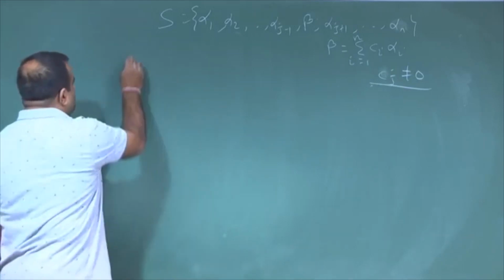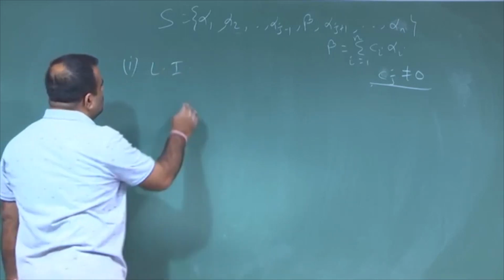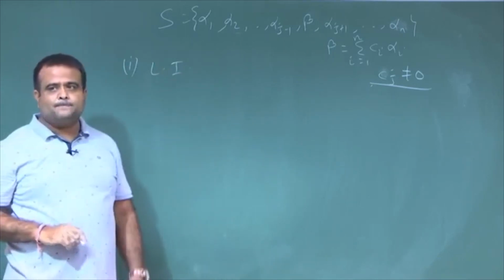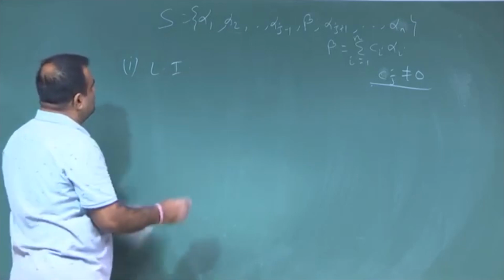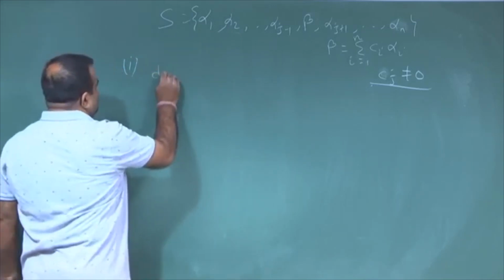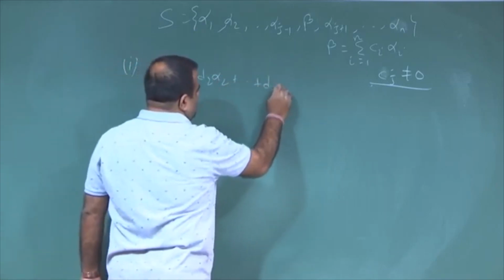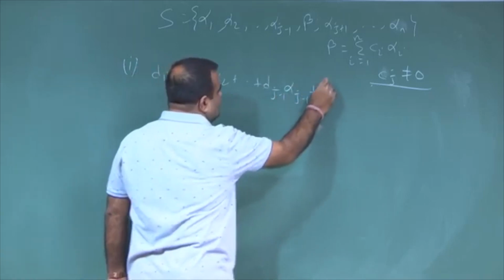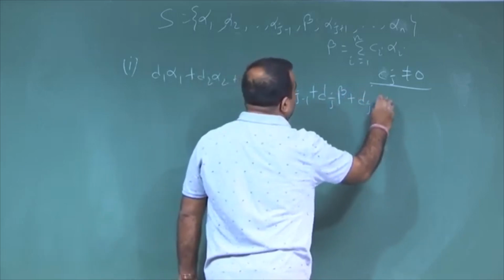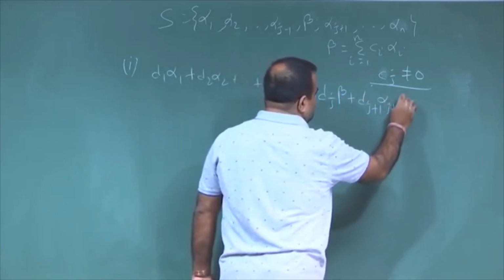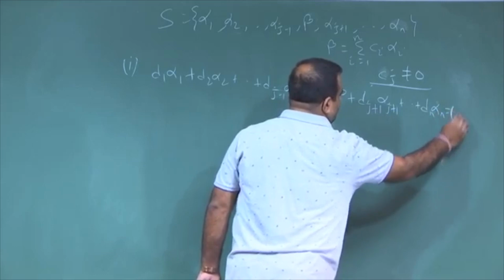Now, you have to prove this set is a linearly independent set. So, for that, what do we need to choose? We need to choose a linear combination of these vectors. So, let us take a linear combination in terms of d: d 1 alpha 1 plus d 2 alpha 2 ... d j minus 1 alpha j minus 1 plus d j beta plus d j plus 1 alpha j plus 1 plus ... d n alpha n equal to 0 vector.